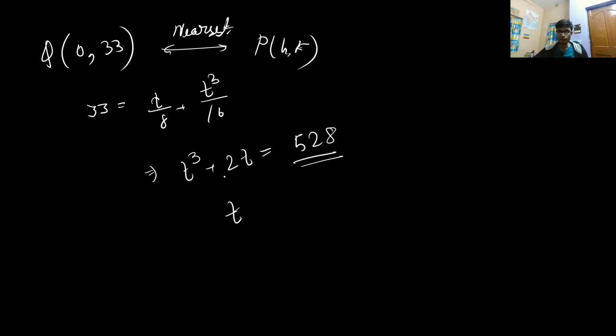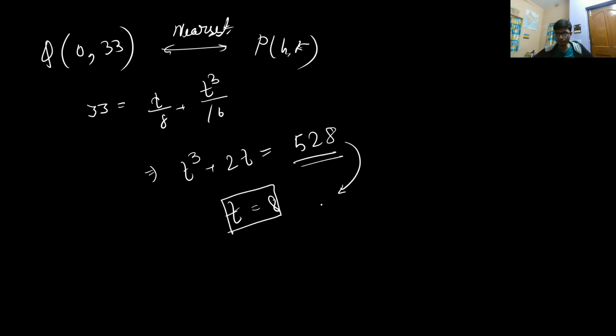Now instead of solving this cubic equation, you can figure out that if you put t as 8, the t³ value comes nearest to 500-something. The t³ value is 512. So if you put t as 8, this particular equation is satisfied.